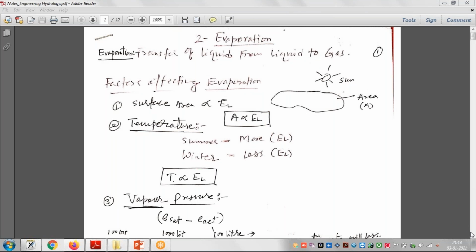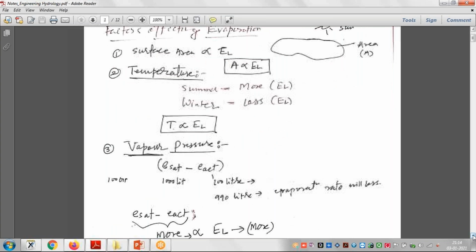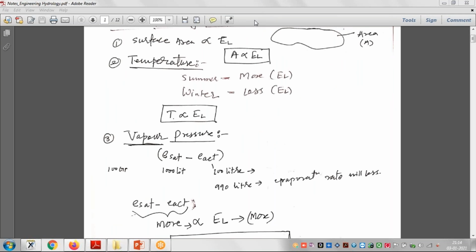Next is vapor pressure. Vapor pressure means what? This is our atmosphere, and within that atmosphere, suppose there is a very big water body. And what happens?